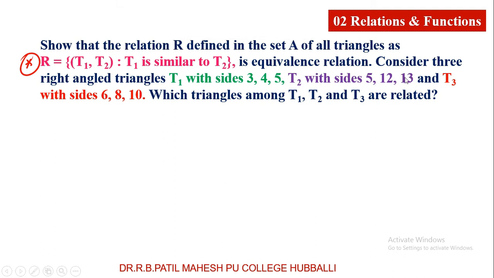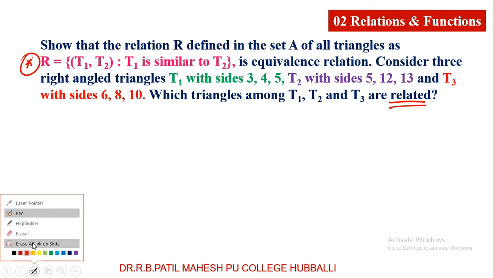Further, consider three right angle triangles: T1 with sides 3, 4, 5; T2 with sides 5, 12, 13; and T3 with sides 6, 8, 10. So these are the three right angle triangles with the sides. Which triangles among T1, T2 and T3 are related? Which relation are you going to assign among T1, T2, T3? Whether they are similar or not. So this we will discuss in this video.